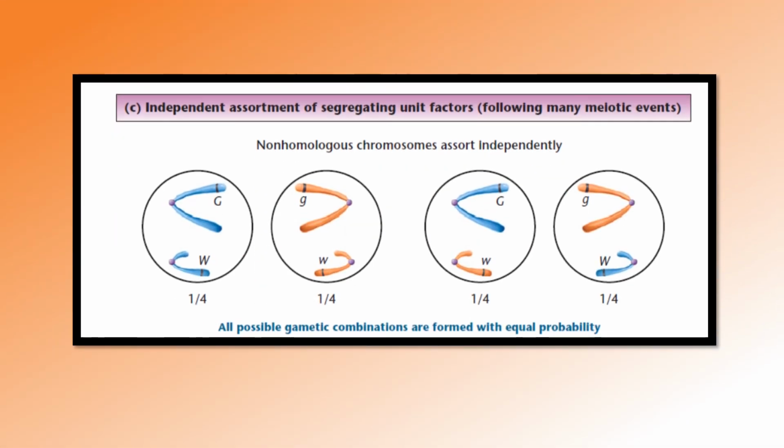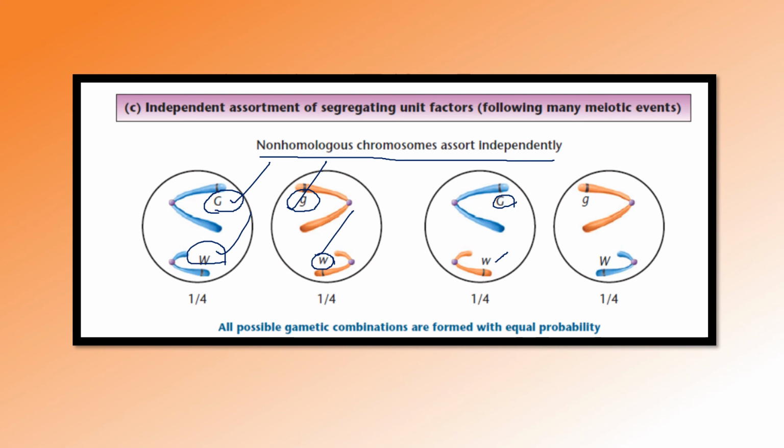Here in this beautiful diagram, you can see that two non-homologous chromosomes are taken. Here in non-homologous chromosomes, the alleles are assorted independently of each other. You can look here: the green with round, the yellow with round, the green with wrinkled, the yellow with wrinkled.